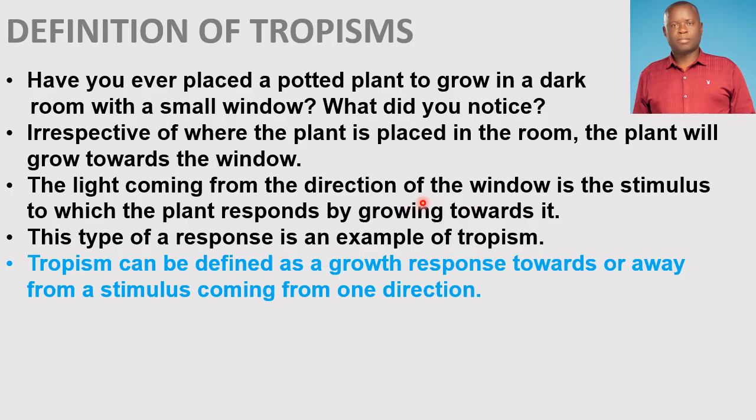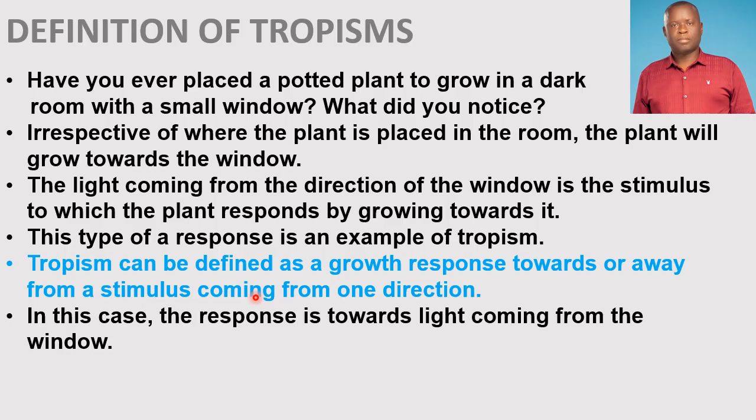In the example given above, light is coming from the window, right? And in response to that, the plant grows towards the light coming from the window. So in that case, tropism is that growth of the plant. It's a growth response towards or away from a stimulus. We are saying that growth can be towards or away from the stimulus that is at work.